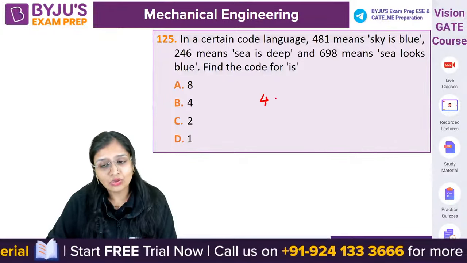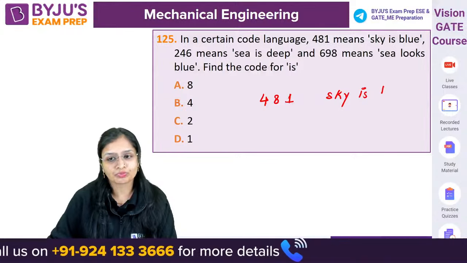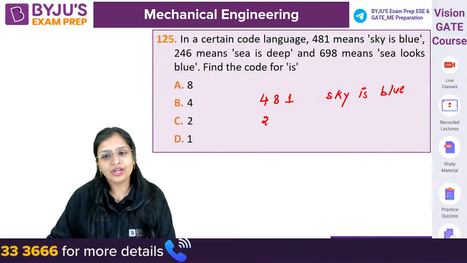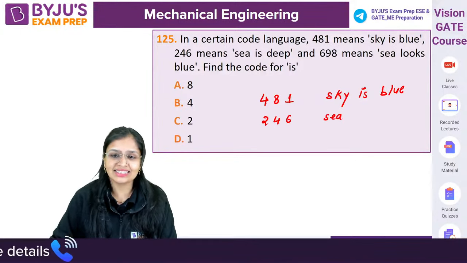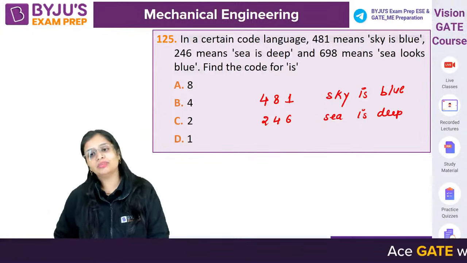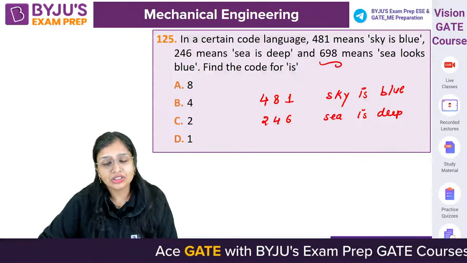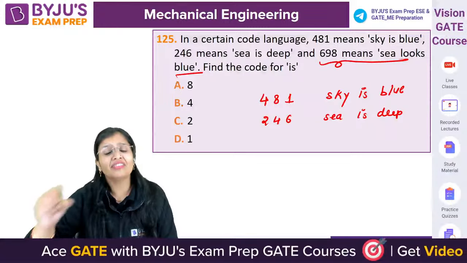Now, fine. In a certain code language 481 means sky is blue. 246 means sea is deep. तो आप बताओ कि इस की जगह में क्या होगा? What will be there in place of is? अब देखो, this statement is given just for confusing you. इसकी need ही नहीं है. Why?